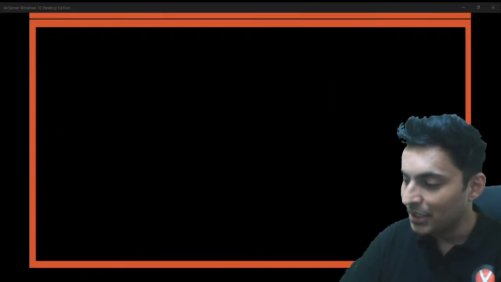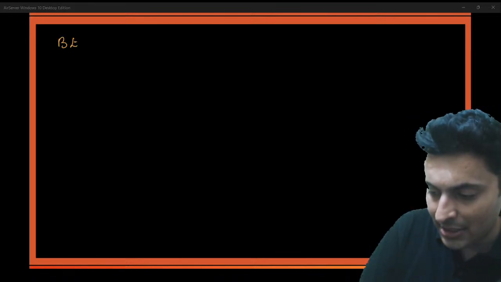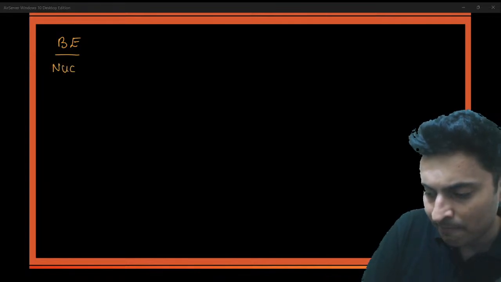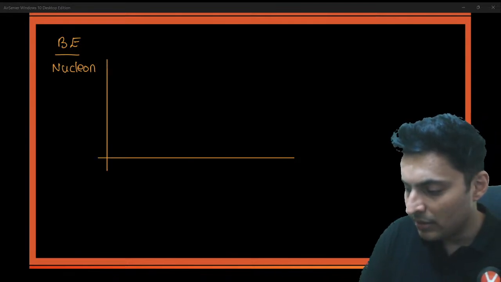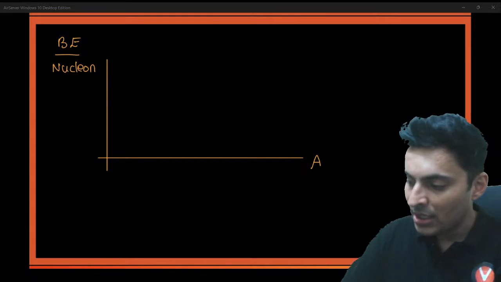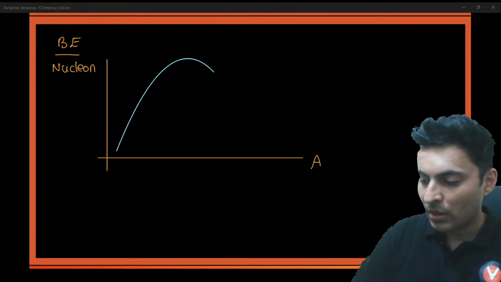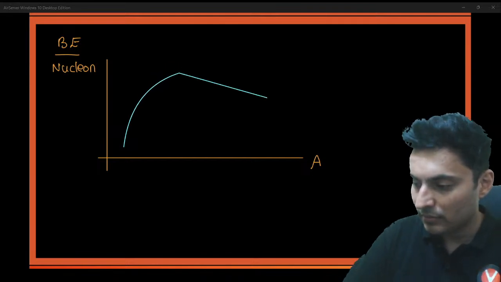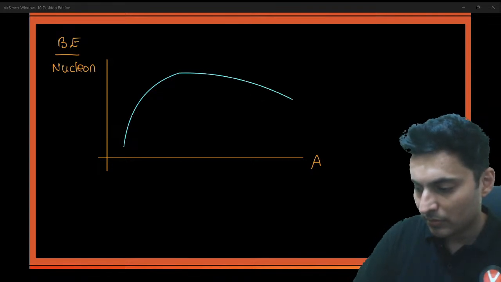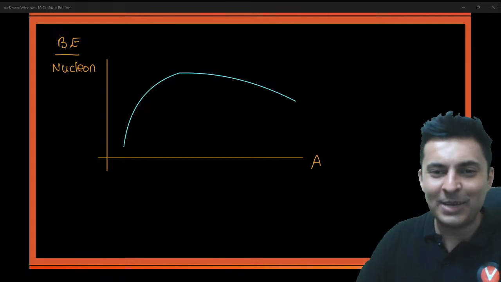All right. Very good. Next important graph which you must know is binding energy per nucleon on the y-axis versus the atomic mass number. This graph goes like this and goes like that. Where does it become maximum?